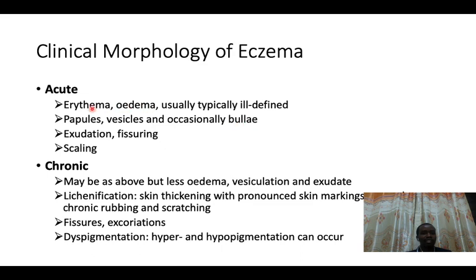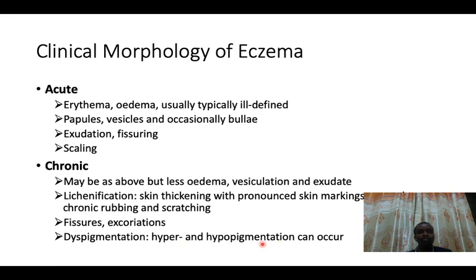And there might be edema, erythema, exudation, fissuring or excoriation, and sometimes scaling. Hope you remember the definition of scaling, which is peeling off the skin. So these are going to be present in acute, but in the chronic one, normally the hallmark is going to be dyspigmentation. Either the skin will be lichenified with hyper or hypopigmentation.